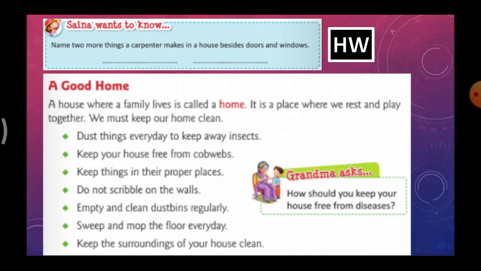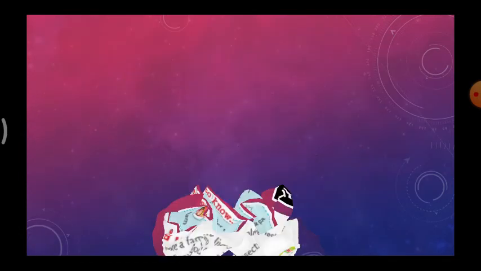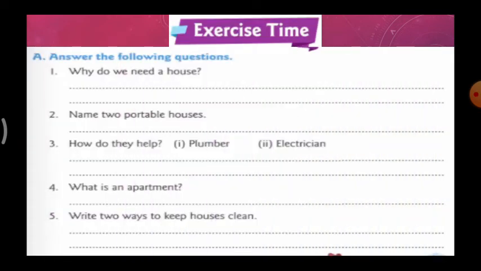And the last thing is, keep the surroundings of your house clean. So we should follow all these things to make our home good. If we do all these things, our home will be a good home. So we will all also be healthy. For this, we should follow all these things. Okay, children. Next, exercise time.